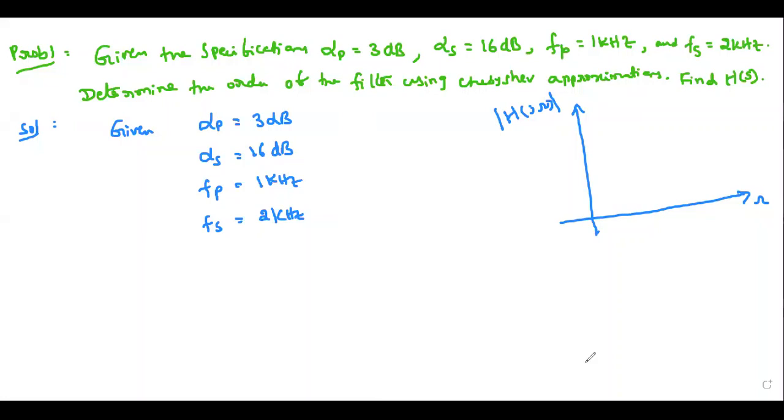Number 23, are you present? No. Number 24. Absent. Number 25. Absent. Number 27. Absent. 28.